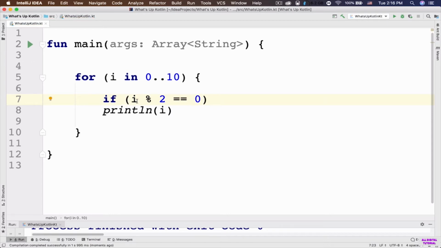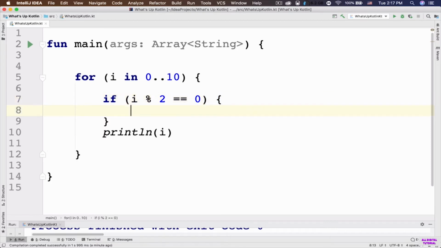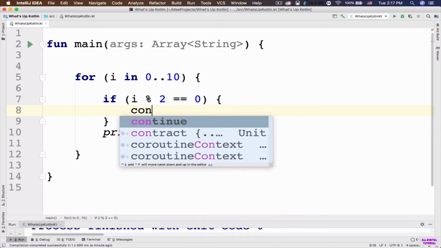So if this operation is true, this means that our number is an even number. So hopefully you know about the mathematics a little bit, and you know that when we have a number and we divide it by 2 and the remainder value is 0, this means that number is actually even. So if that is the case, I don't want to output that value to the console. In that case, I'm going to say continue.